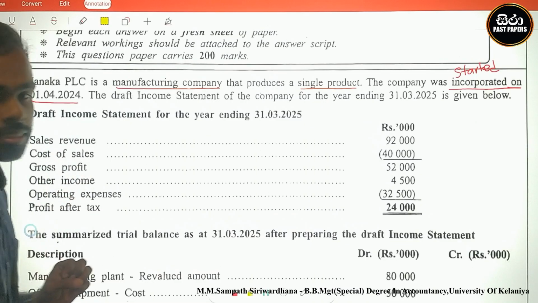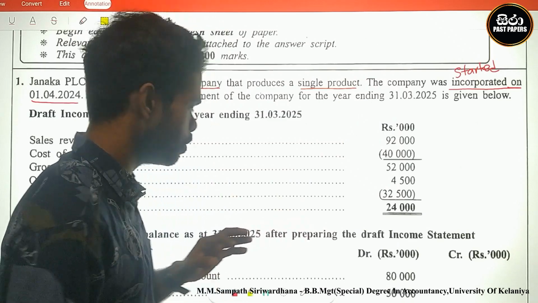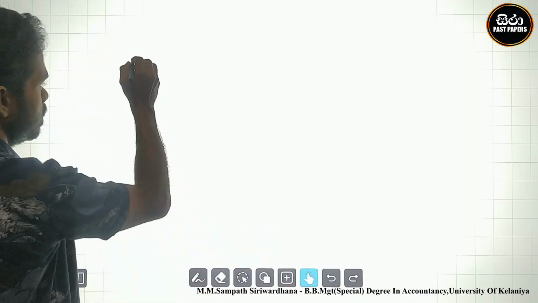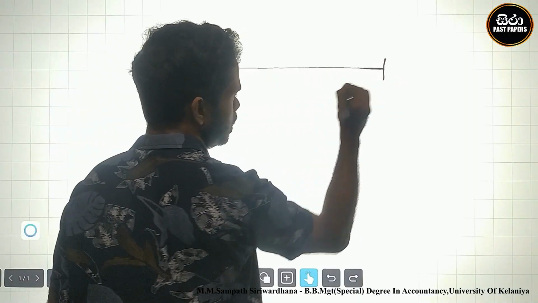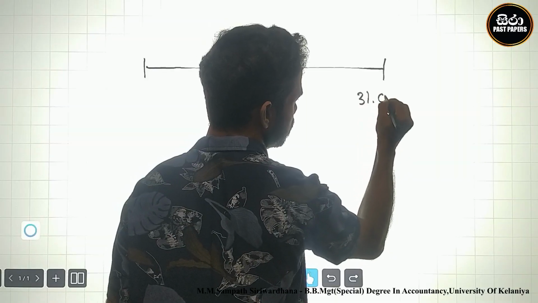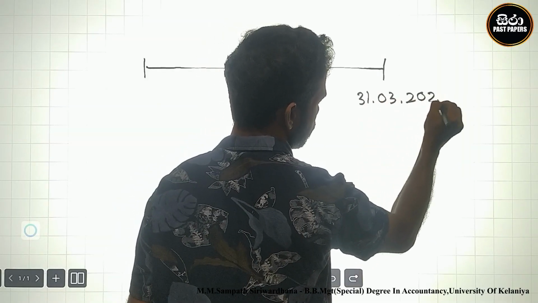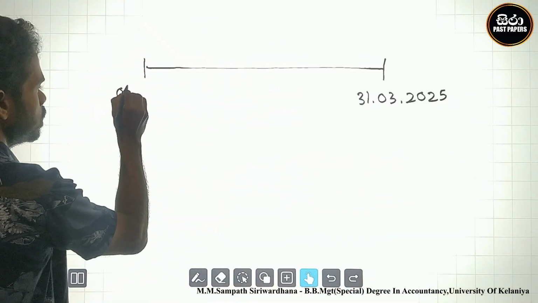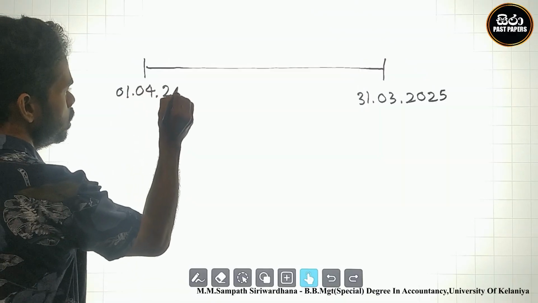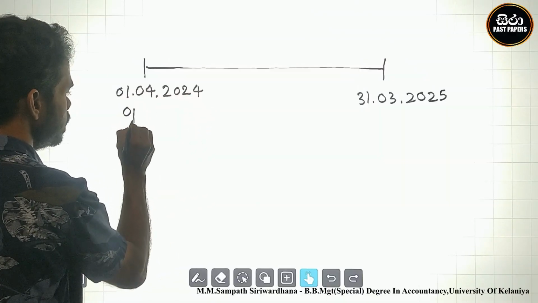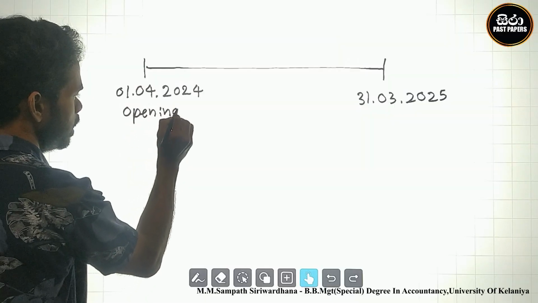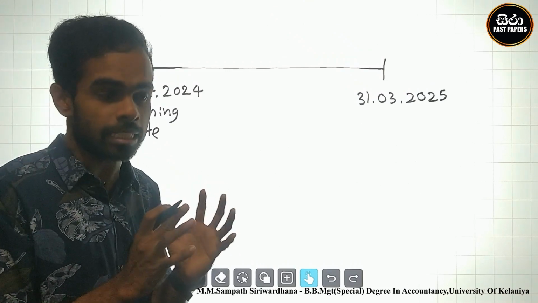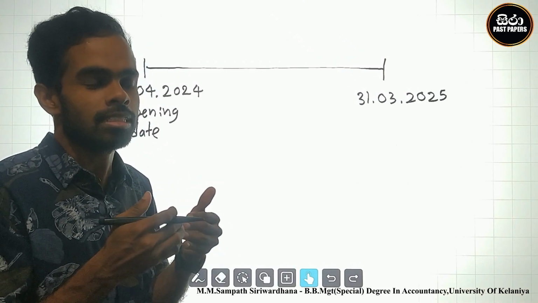Our current year is what? 31st March 2025. The current year ended on 31st March 2025, and the company started on 1st April 2024. This is the opening date of the current period and the opening date of the company.